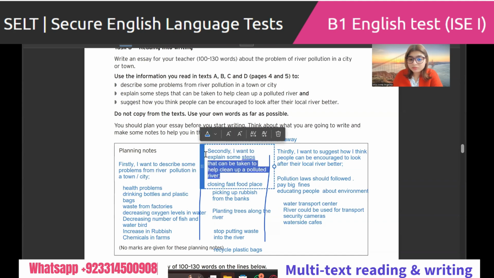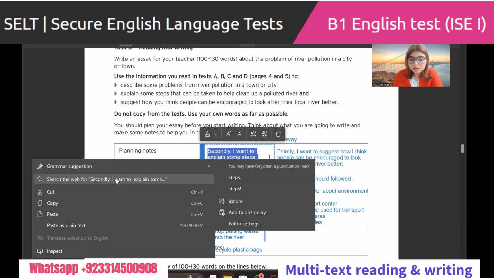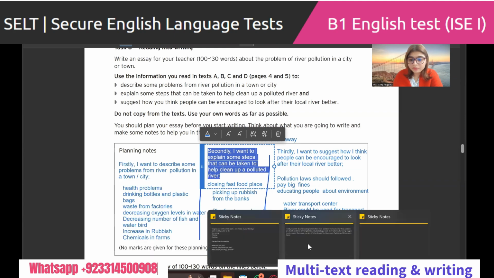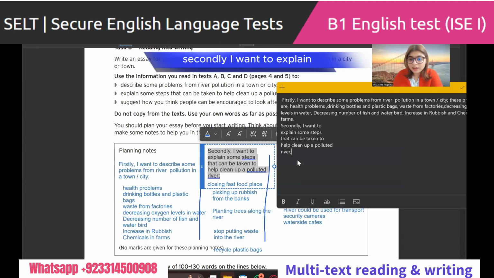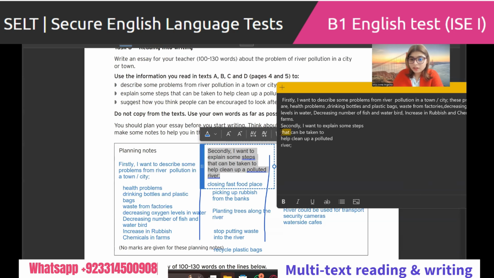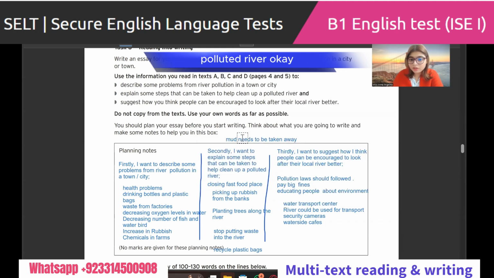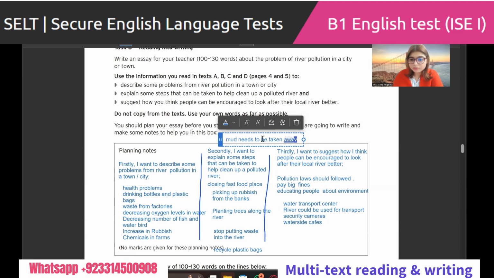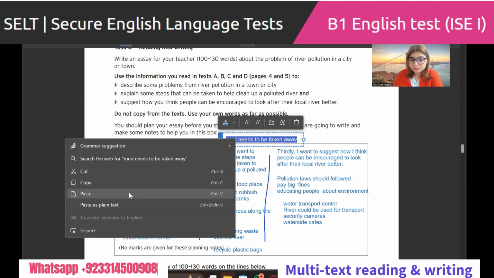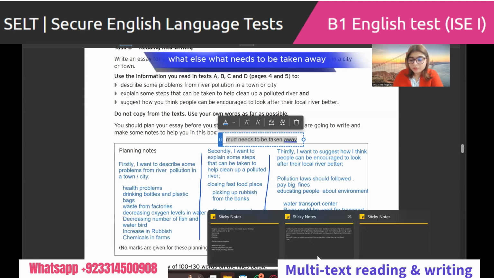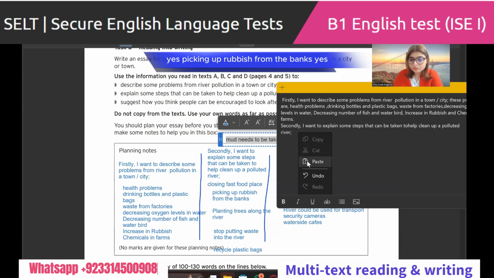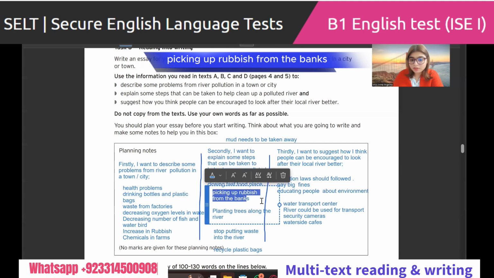Secondly, I want to explain some steps that can be taken to help clean up the polluted river. Let's copy this. Mud needs to be taken away. What else? Mud needs to be taken away. Picking up rubbish from the bank. Yes, picking up rubbish from the banks.